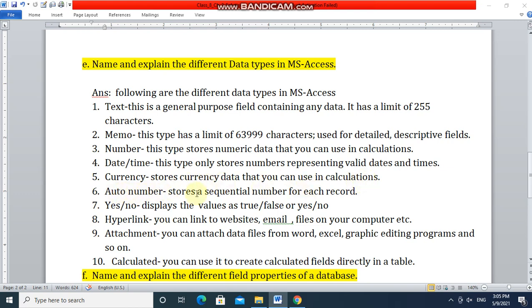Number 6, auto number. Stores a sequential number for each record. Number 7, yes no. Displays the values as true false or yes no. Number 8, hyperlink. You can link to websites, email, files on your computer, etc. Attachment. You can attach data files from Word, Excel, or graphic editing programs, and so on. Next number, calculated. You can use it to create calculated fields directly in a table.